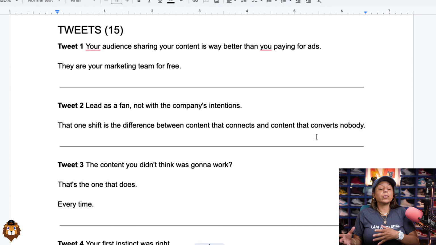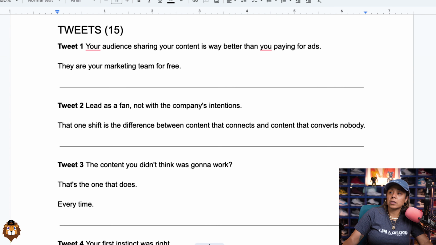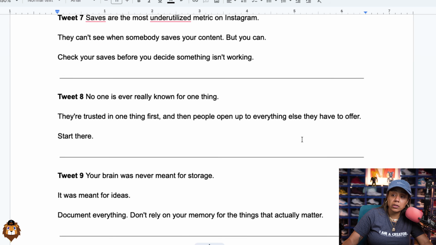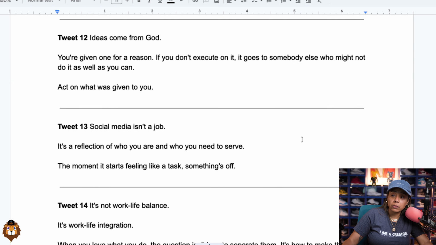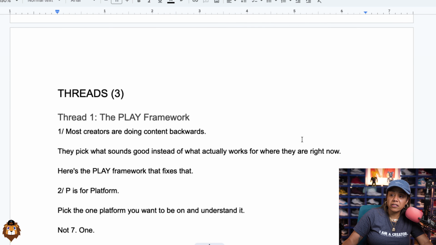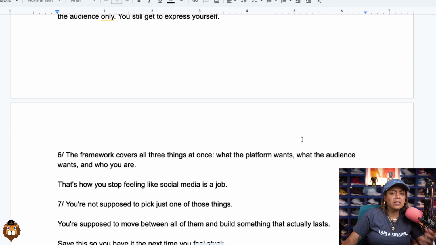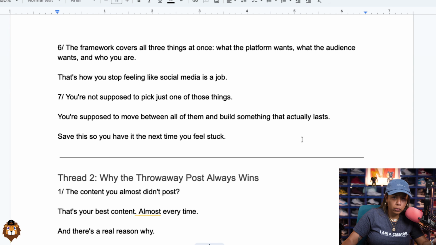So getting into the written side, like the tweets and the threads and LinkedIn posts, let me show you what it can actually create before we set up these skills. So I had put a transcript in and it created these tweets. It gave me 15 tweets from the transcript, right? Then it gave me 3 threads that I can use, right? And this is good for X or Threads.